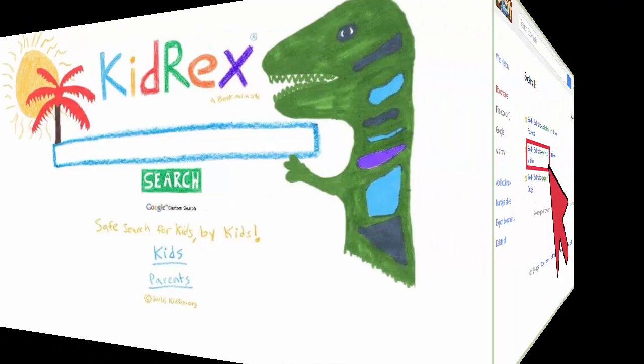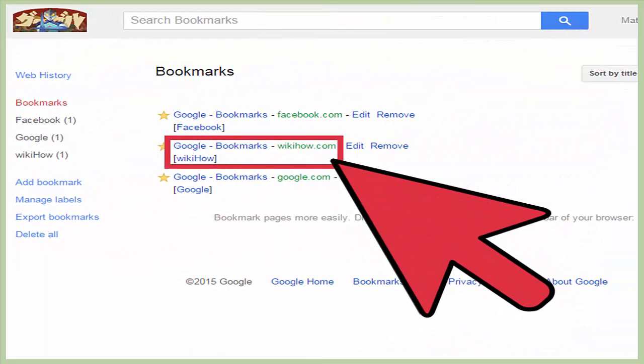The third is bookmark your favorite sites. Adding a web page to your bookmarks makes it easy to find next time you want to use it. You don't have to search for the page again, you just click on the link in your bookmark list to go to the page. Your bookmarks can be a good place to start a search. Websites you have found useful in the past might provide the information you need.